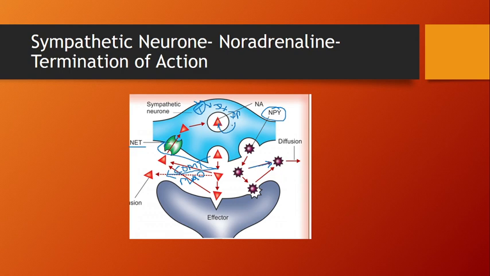So if you take the example of serotonin, again it is called the serotonin transporter. Understand? So if it is the serotonin neurotransmitter, it is taken up by the serotonin transporter. If it is dopamine, then it is taken up by the dopamine transporter. Understand? So depending on the neurotransmitter, it is taken up again.